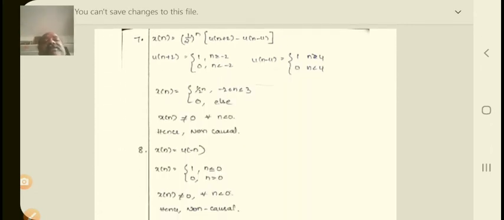Coming to the next problem, x of n is equal to half power n, u of n plus 2 minus u of n minus 4. If we take u of n plus 2, it is 1 for n greater than or equal to minus 2 and 0 for n less than minus 2.